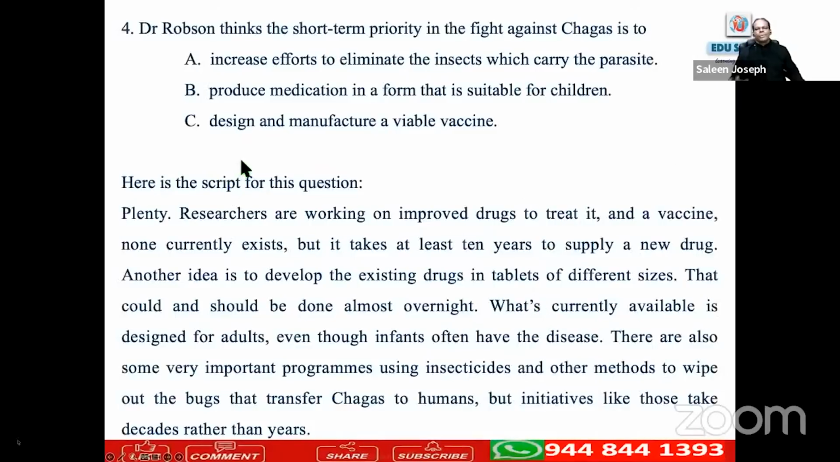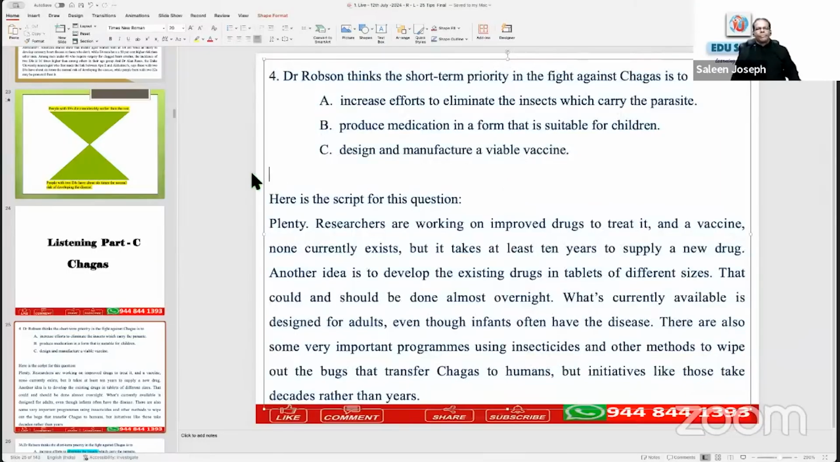This is the script of one question. We will just read the question stem, options and the first sentence. 4. Dr. Robson thinks the short-term priority in the fight against Chagas is to: A. Increase efforts to eliminate the insects which carry the parasite. B. Produce medication in a form that is suitable for children. C. Design and manufacture a viable vaccine. Here is the script for this question. Plenty. Researchers are working on improved drugs to treat it, and a vaccine. None currently exists, but it takes...